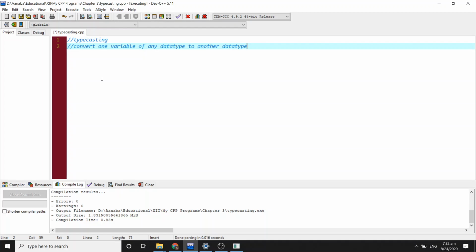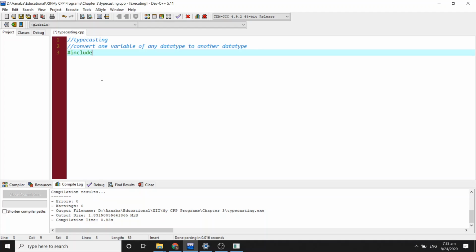That means suppose you have an integer variable, you can convert that variable to a floating point, and if you have a character variable, you can convert it to int or floating point. If you have an int variable, you can print it as a character variable. You can convert any type of variable to another data type. Now let's do it in a program.